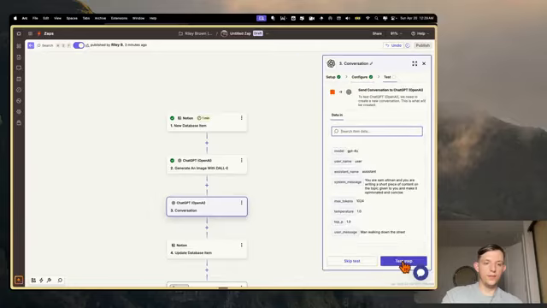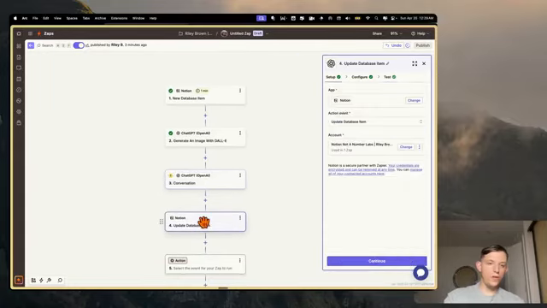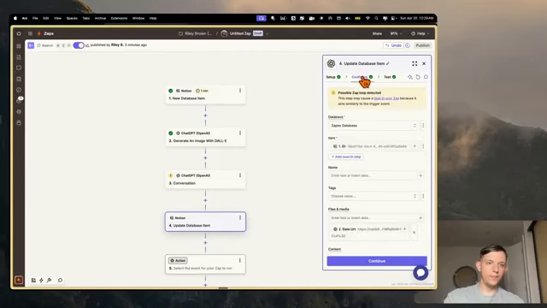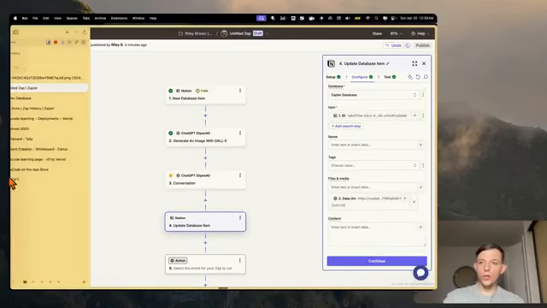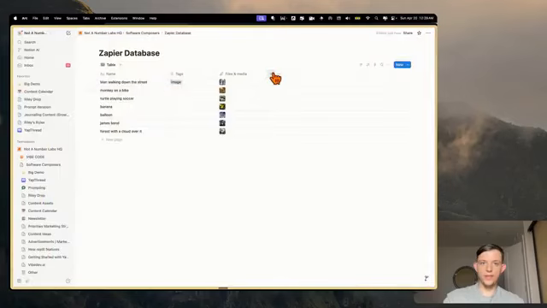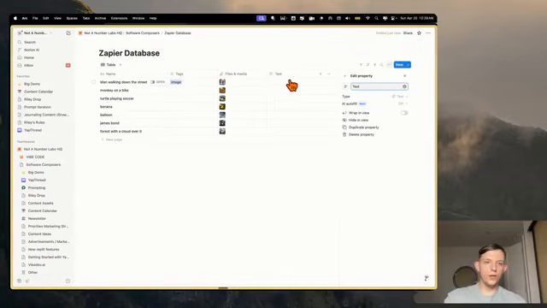And so here we are now, and when we do the update item, once we update the Notion database, we're going to actually add a field in the Zapier database. We're going to make this text, and we're just going to call it Sam Altman's thoughts.